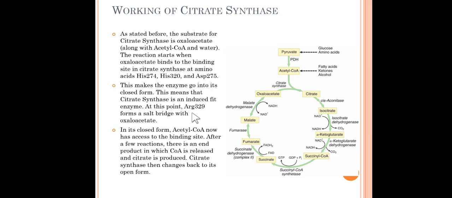At this point, arginine 329 forms a salt bridge with oxaloacetate. Then the oxaloacetate is converted to citrate by the release of CoA, giving the final product citrate. This is how citrate synthase helps convert oxaloacetate and acetyl CoA with water into citrate. This is the first reaction of the Krebs cycle, the TCA cycle.